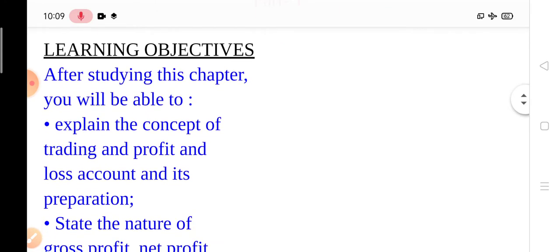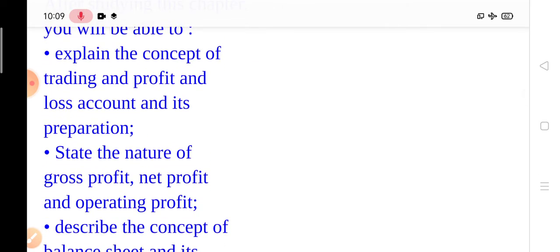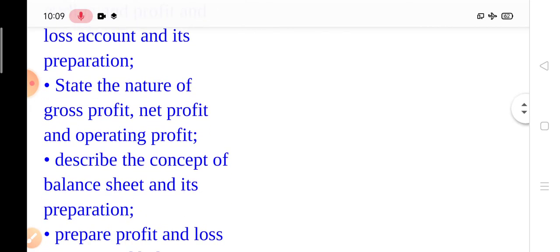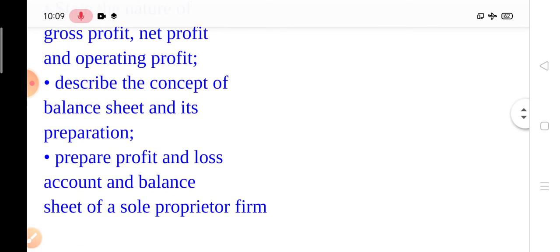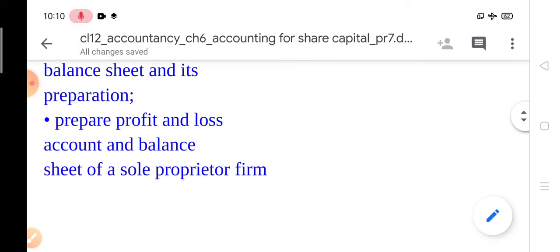So, the learning objectives. After studying this chapter, you will be able to explain the concept of trading and profit and loss account and its preparation, the nature of gross profit, net profit, and operating profit, and describe the concept of balance sheet and its preparation. Prepare profit and loss account and balance sheet of a sole proprietorship.